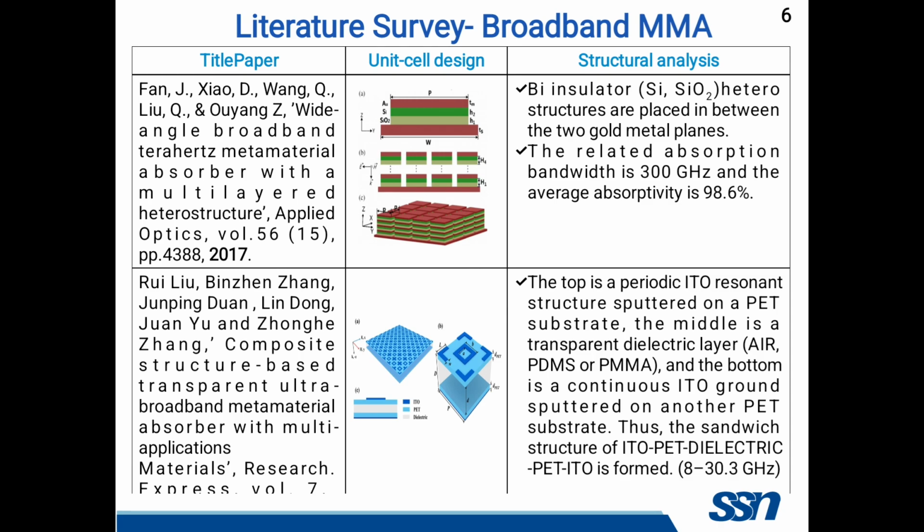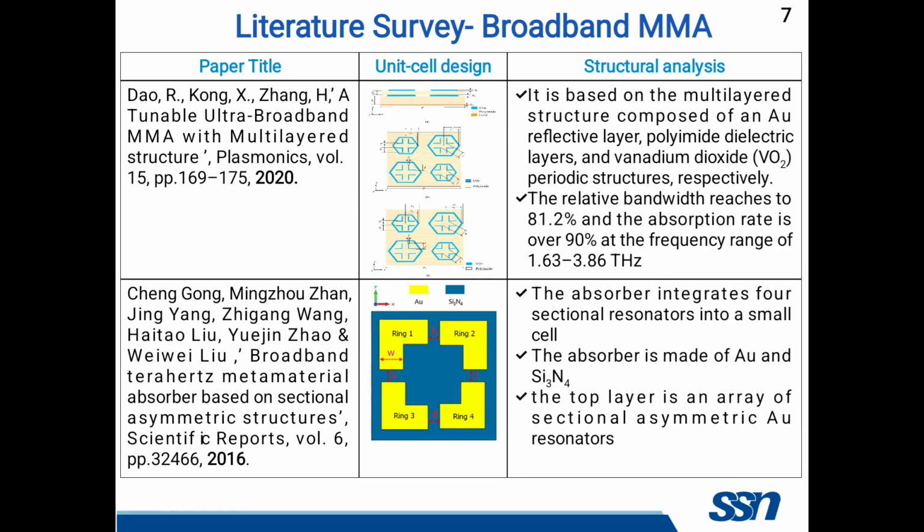The fourth paper is a composite structure based transparent ultra broadband metamaterial absorber with multiple applications. Here they used ITO, indium tin oxide, as the metal layer, and PET as the dielectric substrate. ITO with PET provides optical transparency, and they are using multiple layers to achieve the absorption rate.